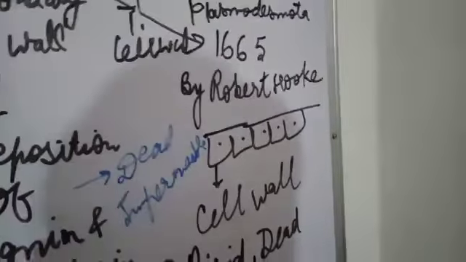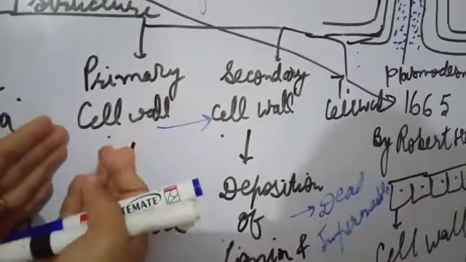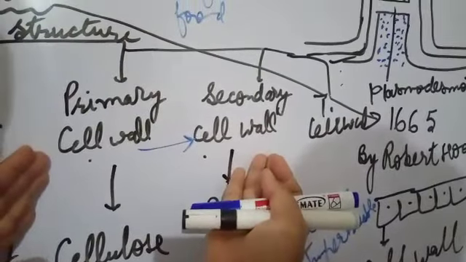Fine. So what is the difference between primary and secondary cell wall? Firstly, the primary cell wall is found in the meristematic tissue, and the secondary cell wall is found in the permanent tissue. Second thing, the primary cell wall is dead and permeable, meaning it will allow things to move inside the cell. But the secondary cell wall is dead, but it is impermeable in function.